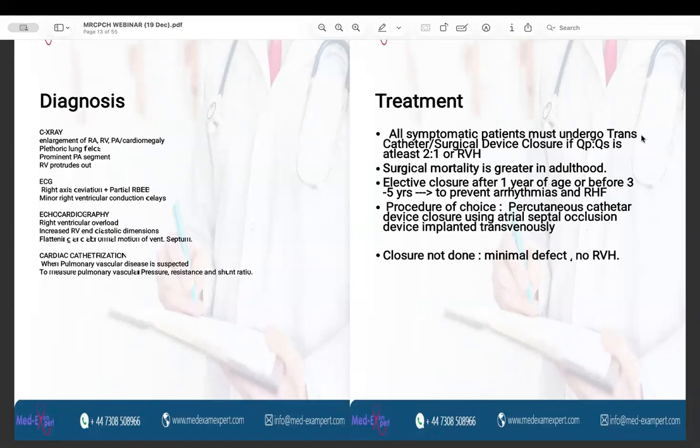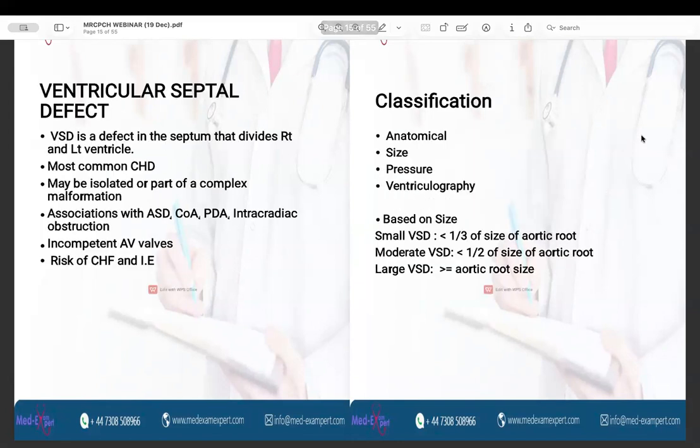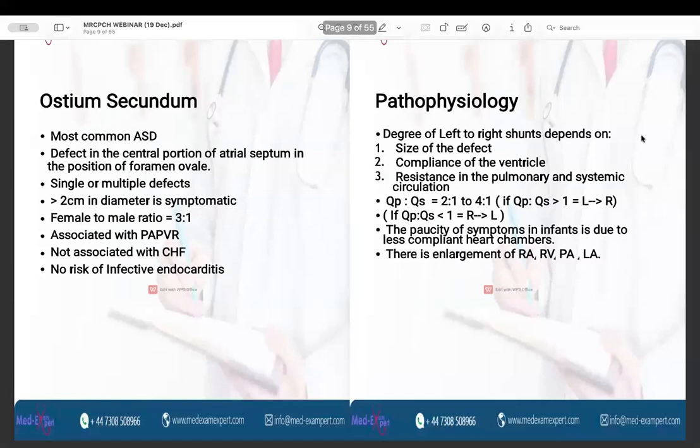The procedure of choice in case of the ASD is percutaneous catheter device closure using atrial septal occlusion device implanted transvenously. And if the defect is very minimal, there is no right ventricular hypertrophy, then the closure is not done. So this marks the end of the ASD. I hope it is clear.